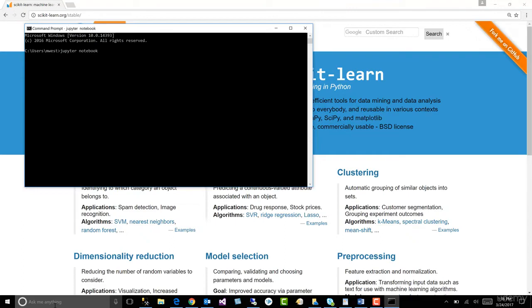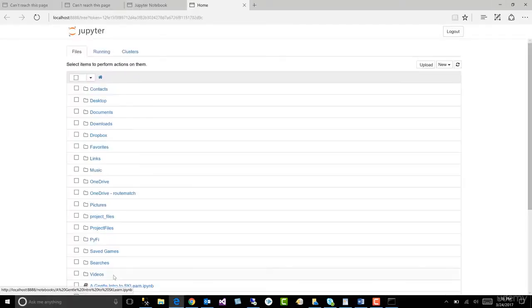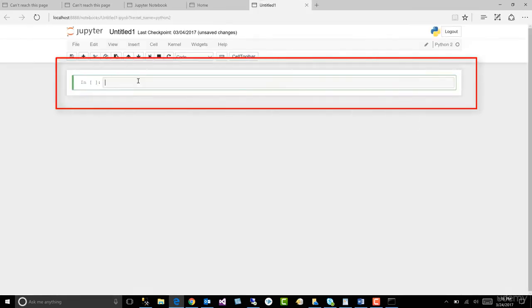And hit enter again. And now we're going to get the home page. See, it says home, and it's a URL. And in order to open up a clean notebook, we come here and we come here, we navigate to Python 3, and we hit OK. And this is a cell, and this is our Jupyter Notebook.